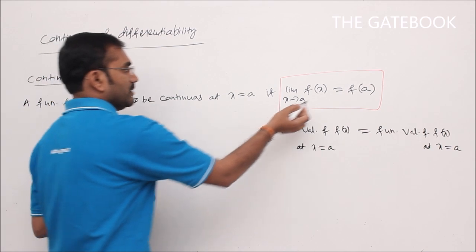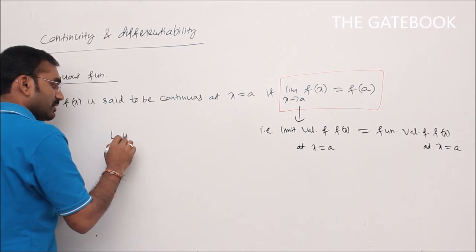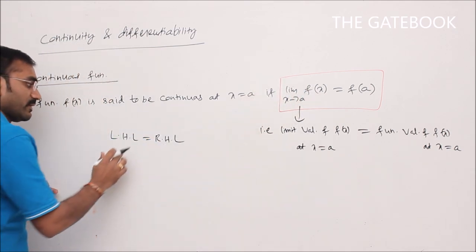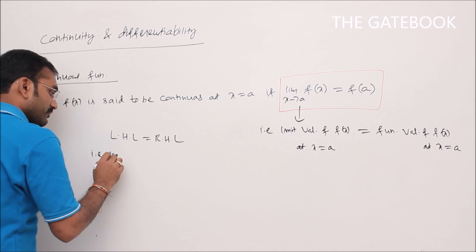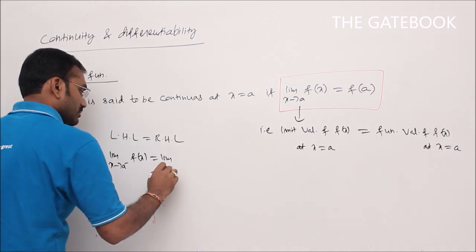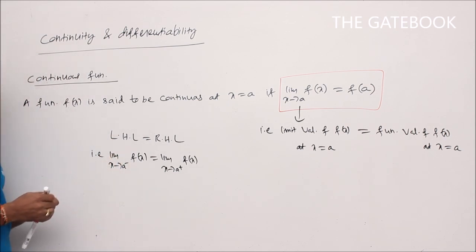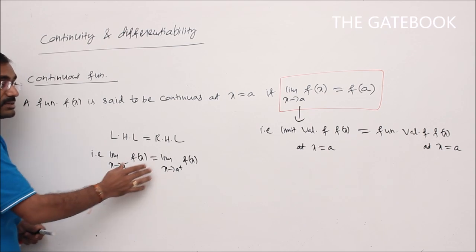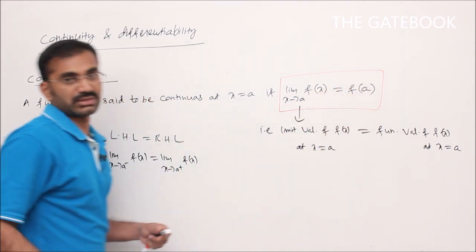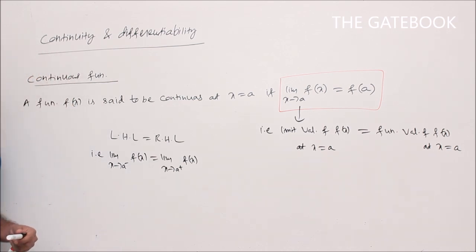We know that the limit value of this function exists if and only if the left hand limit is equal to the right hand limit, that is, limit x tends to a minus f of x must be equal to limit x tends to a plus f of x. If LHL is equal to RHL at that point a, then I can say that the limit value of that function exists. If that limit value exists and is equal to the function value f of a, then I can say that the function is continuous at x is equal to a.